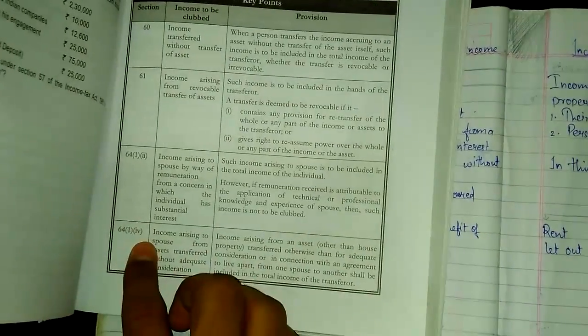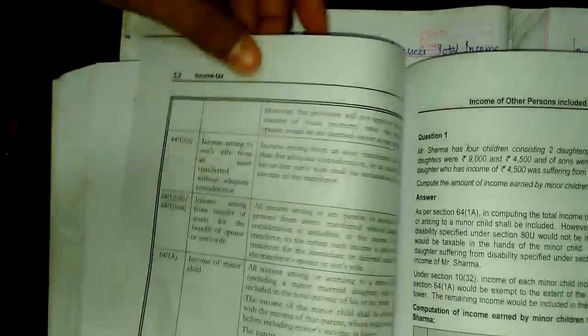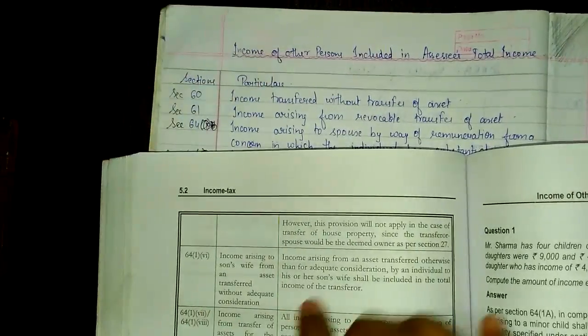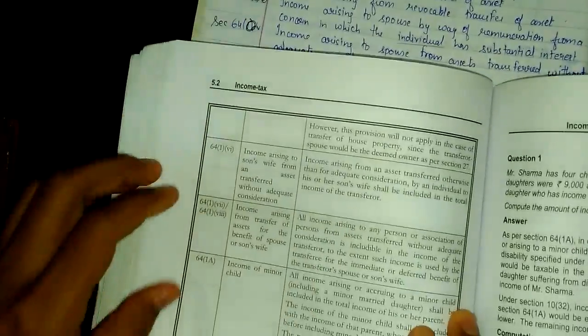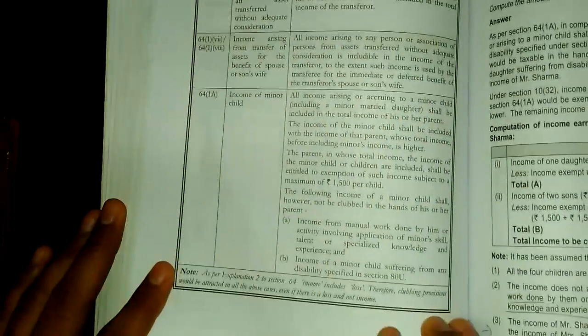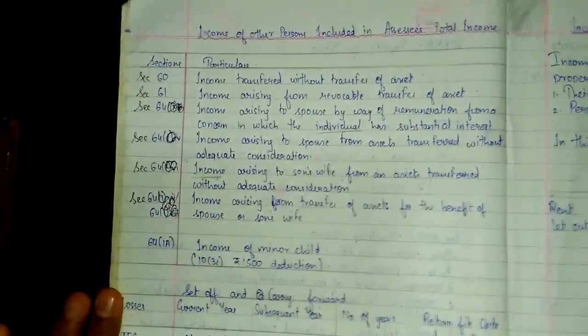So if you want any further subsections, you can refer from here. See, in the same manner they have given all the sections. Okay, so we have completed this also.